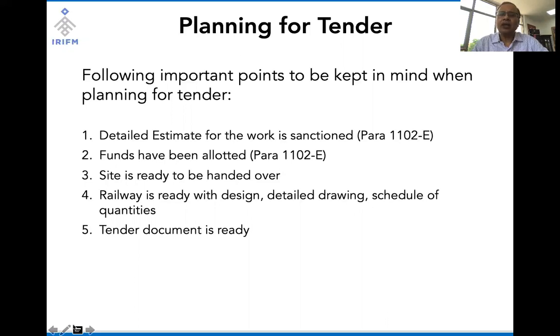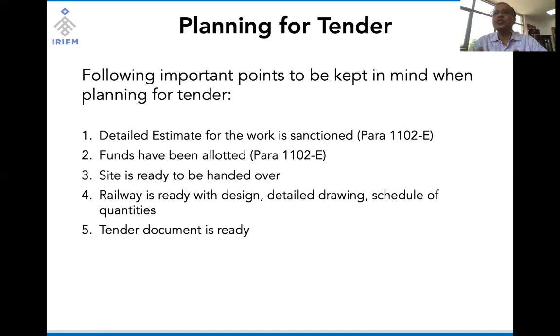Now, in terms of planning for tender, there are certain procedures which are mandatory in Indian Railways, and these are taken from the Indian Railway Engineering Code or the Indian Railway Finance Code, right? So the Indian Railway Engineering Code says that no work can be undertaken unless a detailed estimate of the work has been sanctioned. So point number 1 is, whenever we are planning for tender, we have to ensure, as a rule, that the detailed estimate for the work is sanctioned.